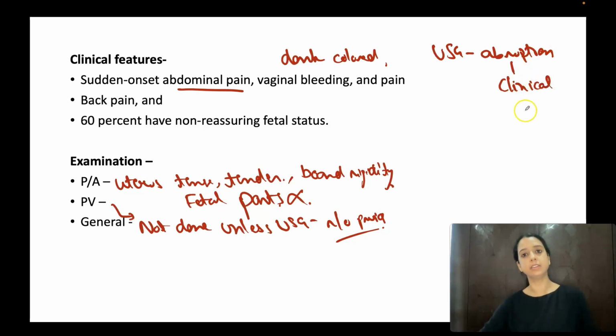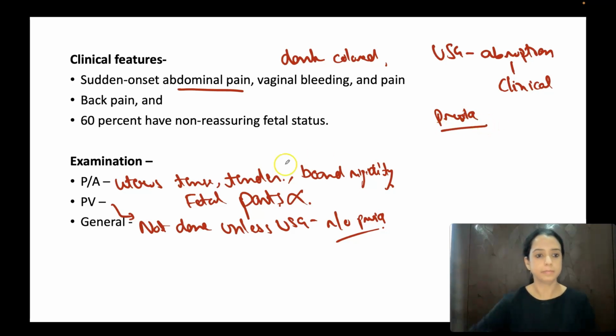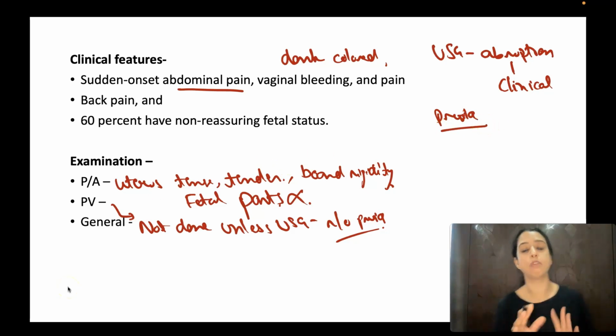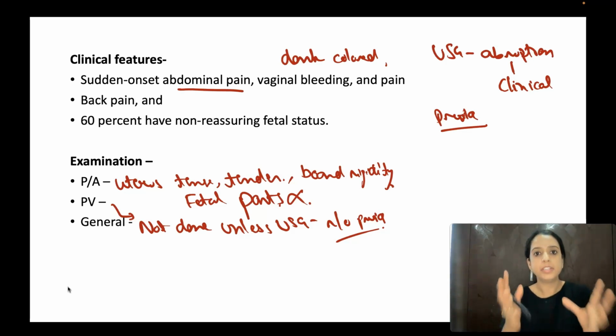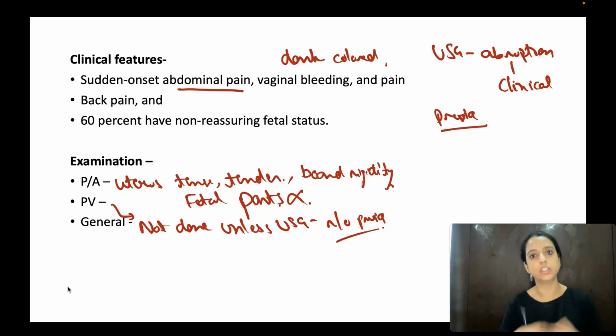But you still need ultrasound. Why? Because there is one more condition that presents with bleeding and that is previa. And if it is previa, you know you cannot do PV. So it is very important to understand that abruption is not visible on ultrasound. Your ultrasound might show nothing is there. Normally situated placenta. You have to make a clinical judgment. When the patient has pain, bleeding, and the uterus is tense and rigid, it is abruption. Okay? Why did we do the ultrasound? So that we can rule out previa and we don't do PV.